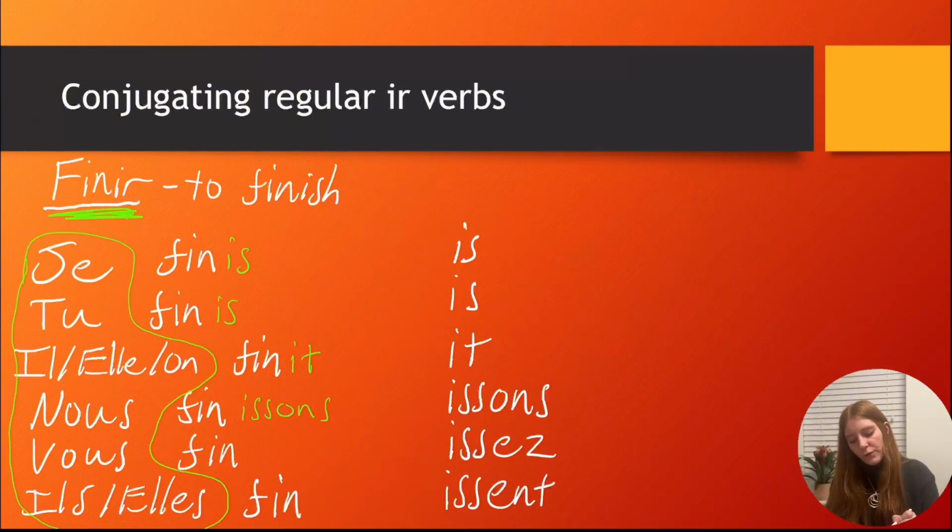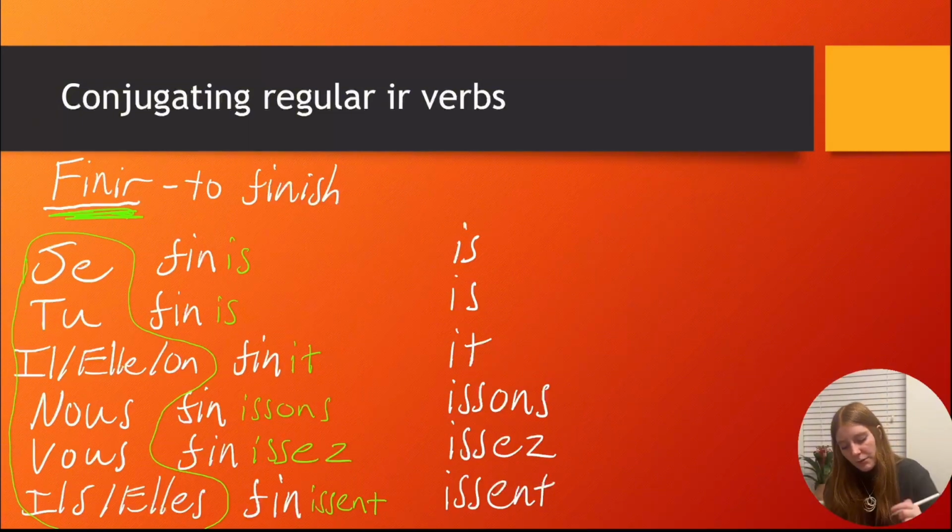So, nous finissons, we finish. Vous finissez, I-S-S-E-Z. So, nous finissons, vous finissez. And then, ils, elles, finissent. It's a bit different endings now. So, the last three, nous, vous, and ils, elles, are always a little bit longer for regular IR verbs.